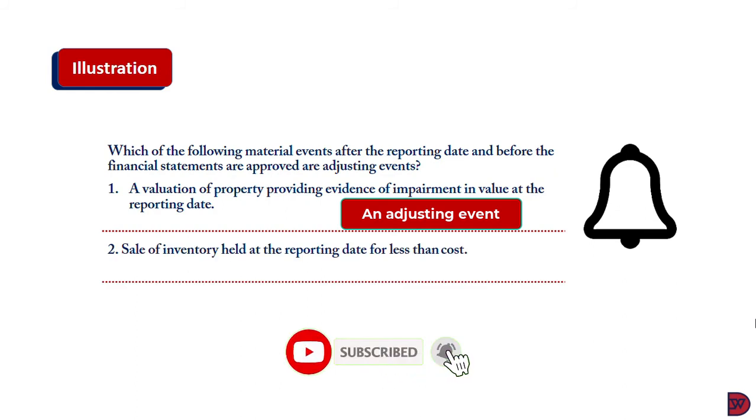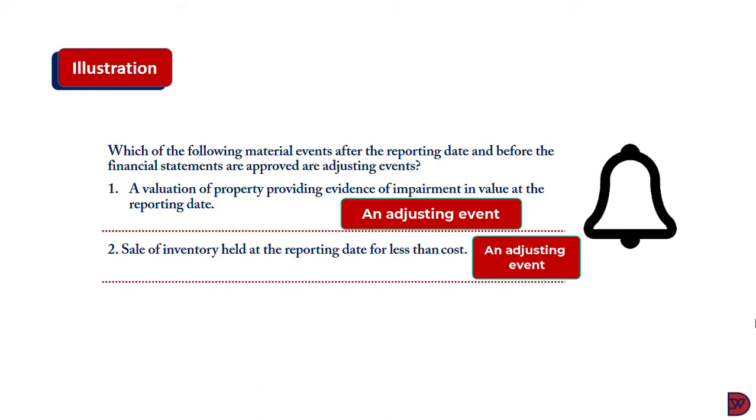The second is sale of inventory held at the reporting date for less than cost. If the item was sold after the reporting date but before the authorization of the financial statement at less than cost, this sale has thrown more light on the existence of the impairment of the inventory before the reporting date, so it has to be adjusted.